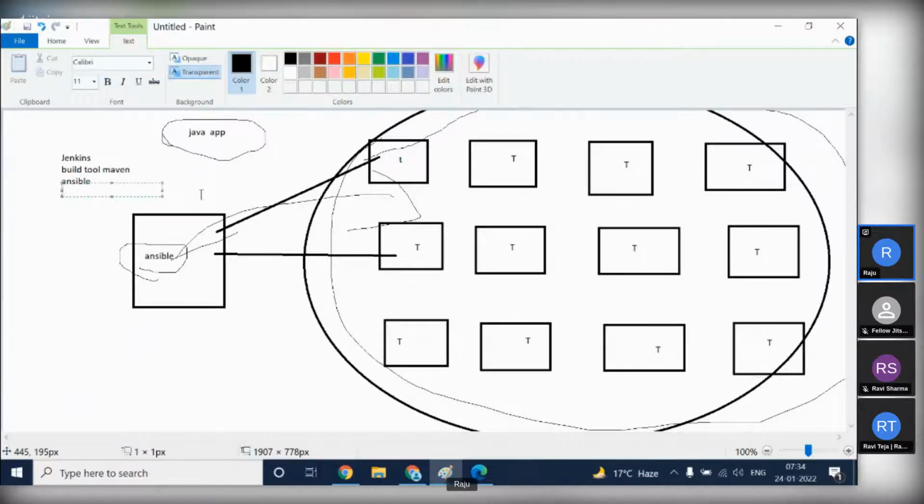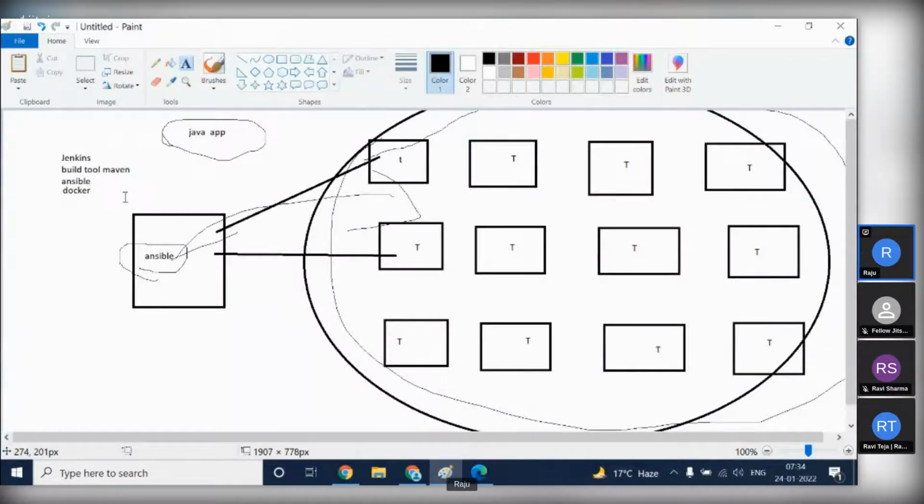Next, we discuss containerization technology. So what is a container? Here we are learning Docker. So what will Docker do? Docker is nothing but a container tool. So what is this container?